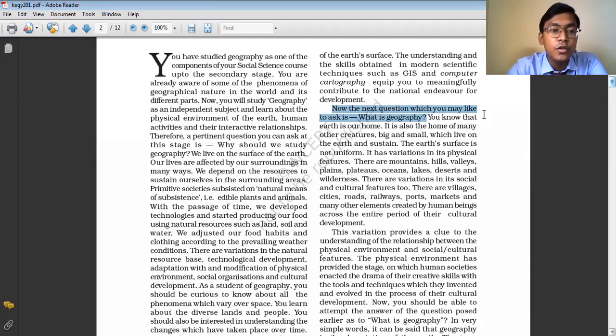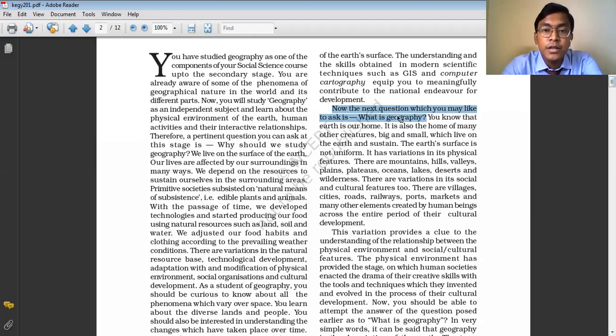Geography is a subject which basically deals with understanding the different phenomena which happen on this earth. This earth is a home to human beings, and whatever happens on this earth has to be studied properly. We must know the reasons and the causes. So this is what geography is.